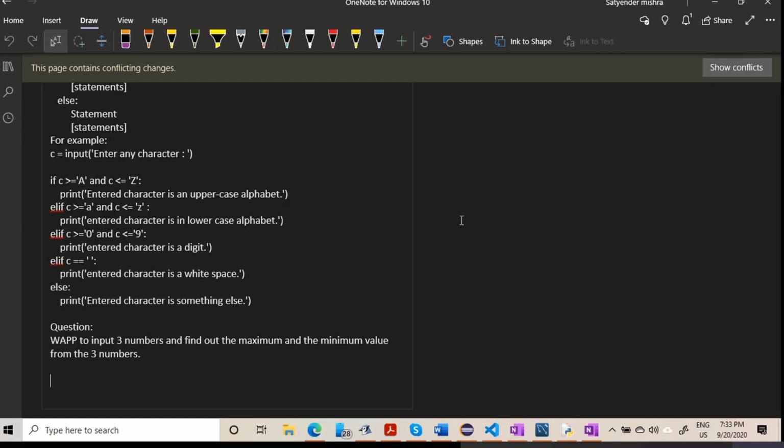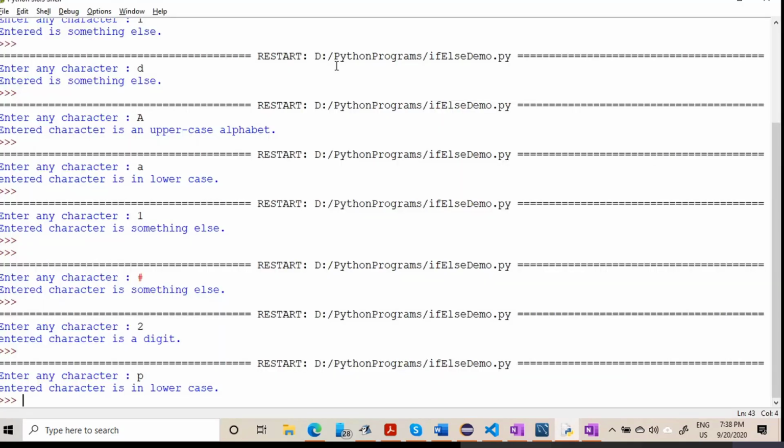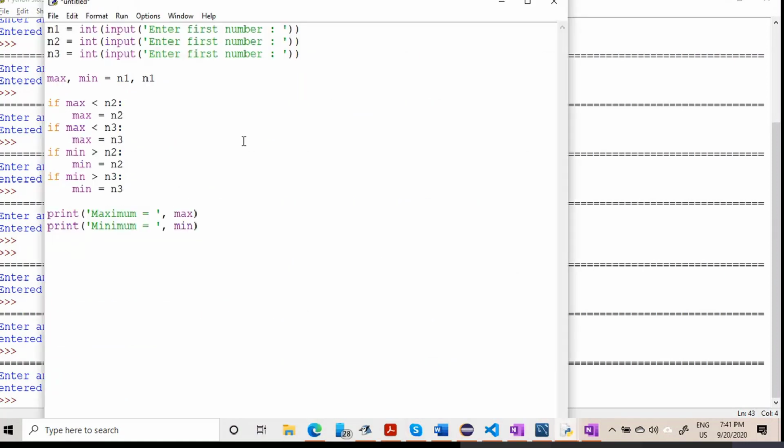I have received one code from Sayok. None of the other people are submitting code. Do it fast. Very few lines of code are required to solve this problem. Yeah, Sujosh, if you want, you can send it again. Not a problem. We cannot use the max and min functions because I've said to use if, else, else if constructs. So this will be the code for finding out the maximum and the minimum.